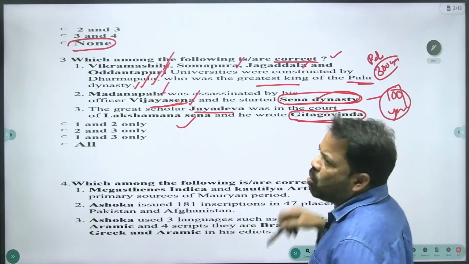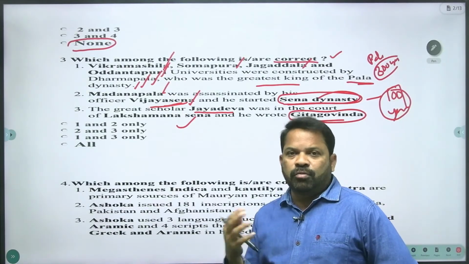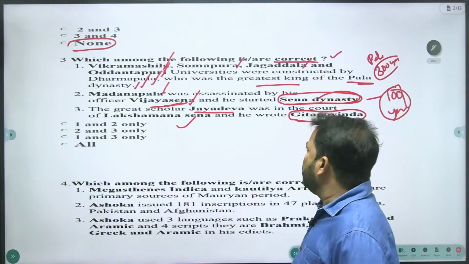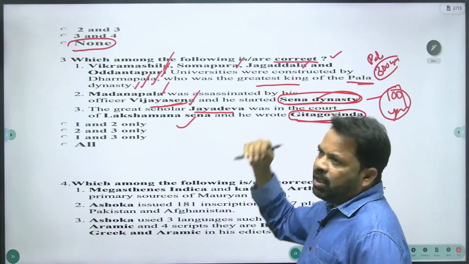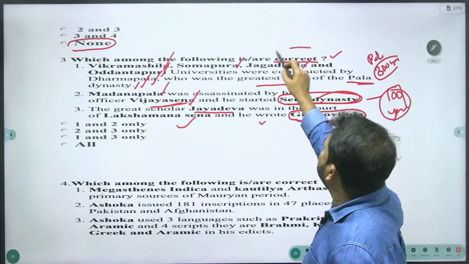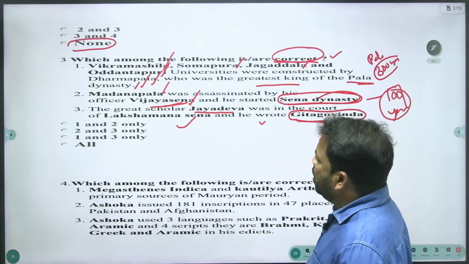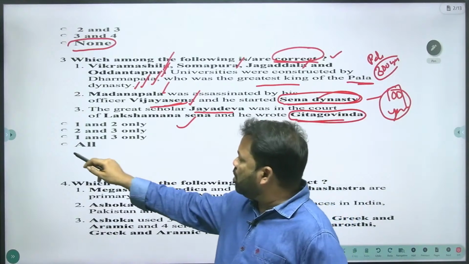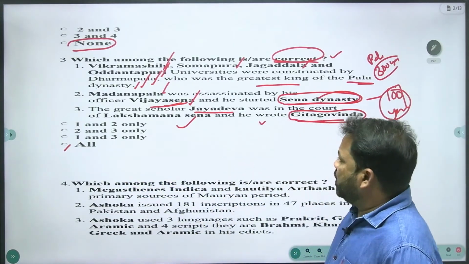He wrote Gita Govinda, which describes the Dasavatara concept of Vishnu. It was written in the Gita Govinda by Jayadeva. This is the right statement. And what does the question demand? The correct statements out of the three. All the statements are right. All is your answer.